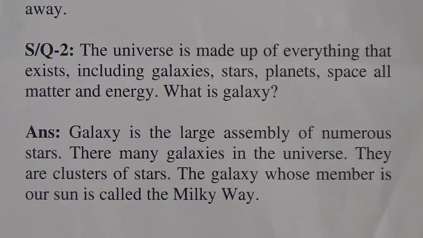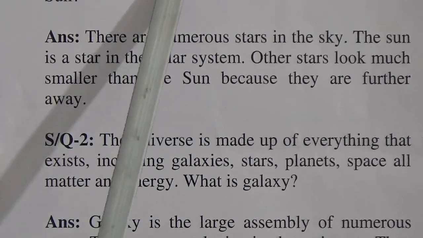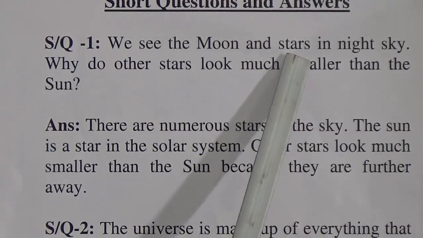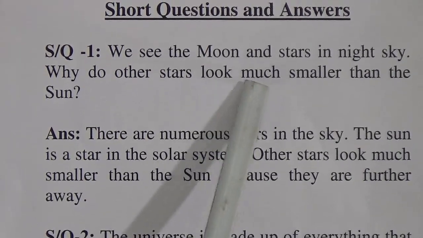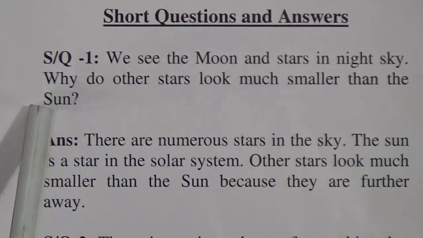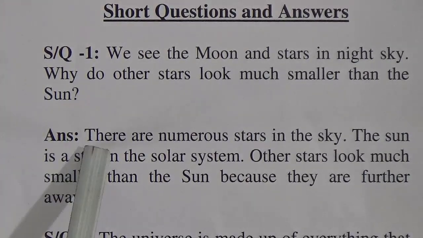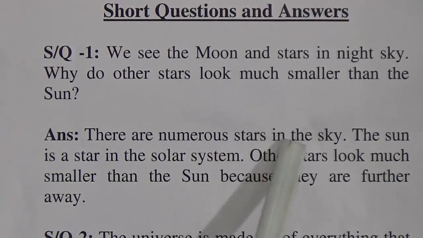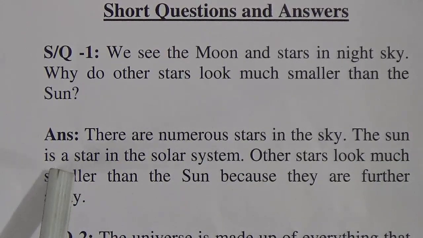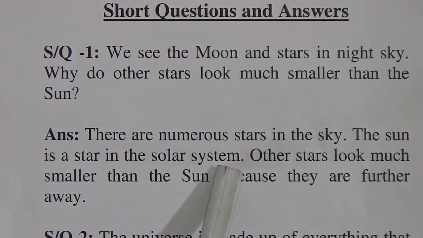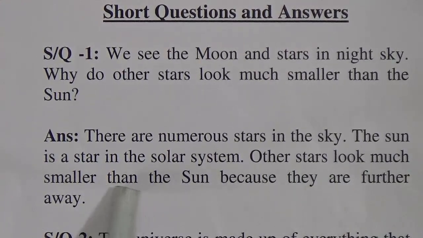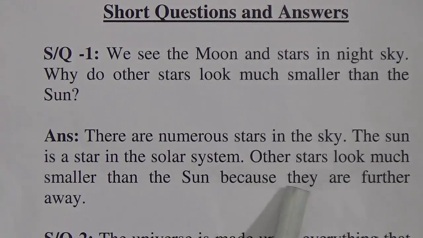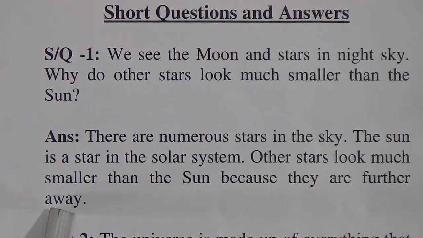Short questions and answers. Our first short question is, we see the moon and stars in the night sky. Why do other stars look much smaller than the sun? Answer will be, there are numerous stars in the sky. The sun is a star in the solar system. Other stars look much smaller than the sun because they are farther away.